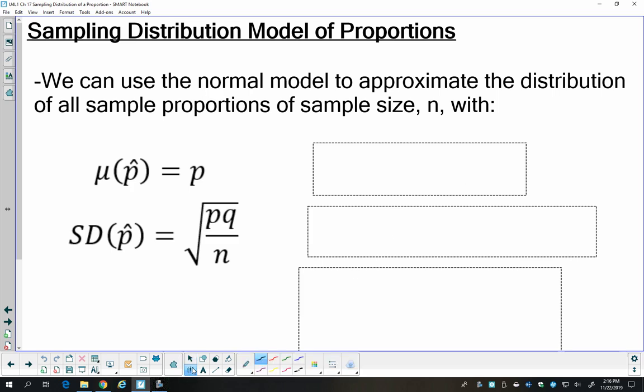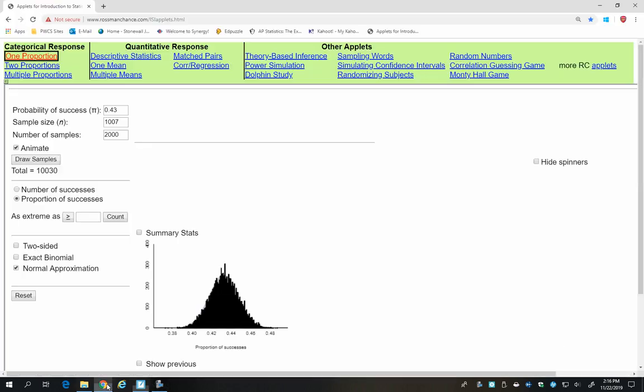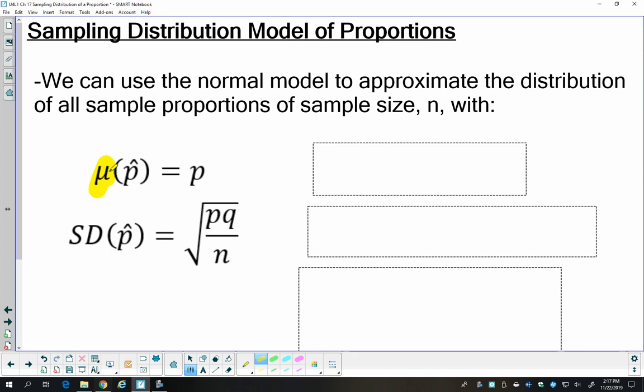And so with that, when we have a normal model, we always need to know the mean and the standard deviation. So remember, mu is mean. P hat represents a proportion from a sample, and P represents the population proportion. So if you look on this applet, they have the Greek letter pi here, and that would be sort of like what we would use if we were following suit with our Greek letters for population proportions, but we already have an understanding of what pi means, so we'll use P, and then we'll use P hat for a sample.